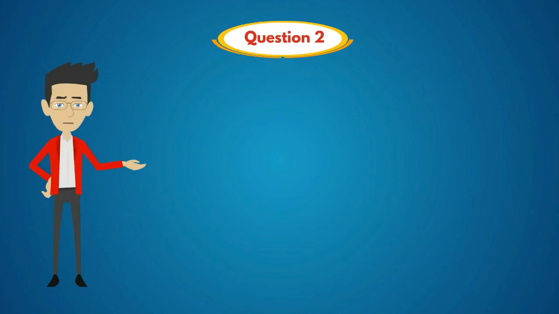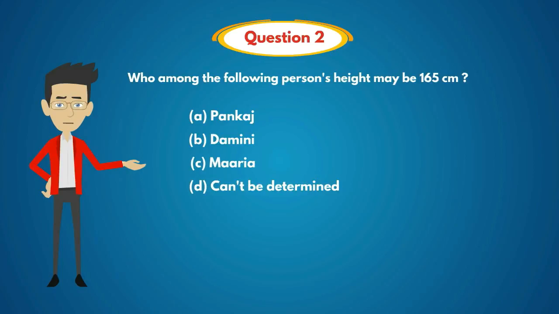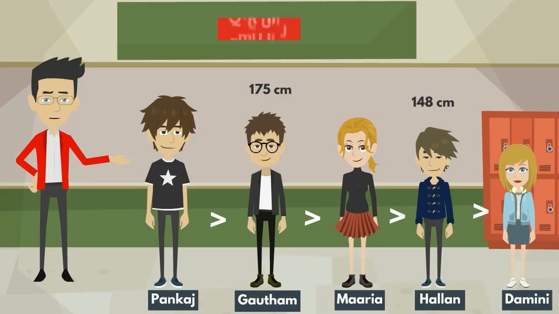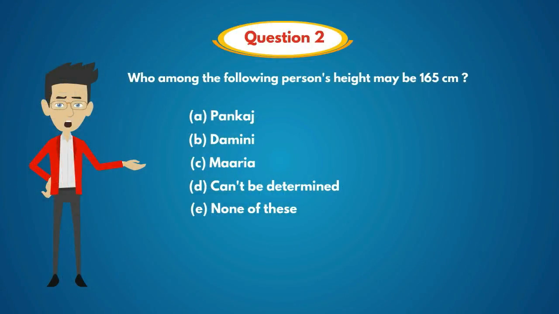Question 2. Who among the following person's height may be 165 centimeters? The options are A. Pankaj, B. Damini, C. Maria, D. Can't be determined, E. None of these. Let us see the solution. From this diagram, it is clear that 165 centimeters is the middle of 175 centimeters and 148 centimeters. And the only person in between Gautam and Helen is Maria. So, the answer is option C, Maria.